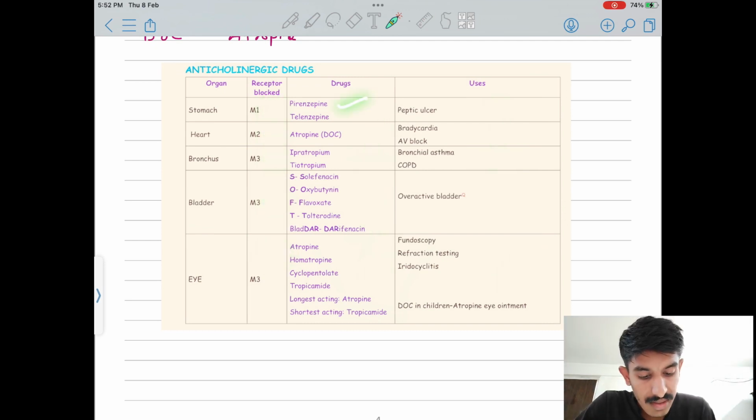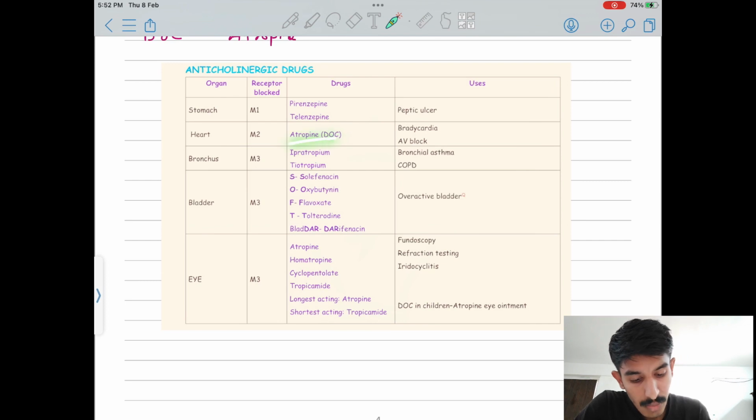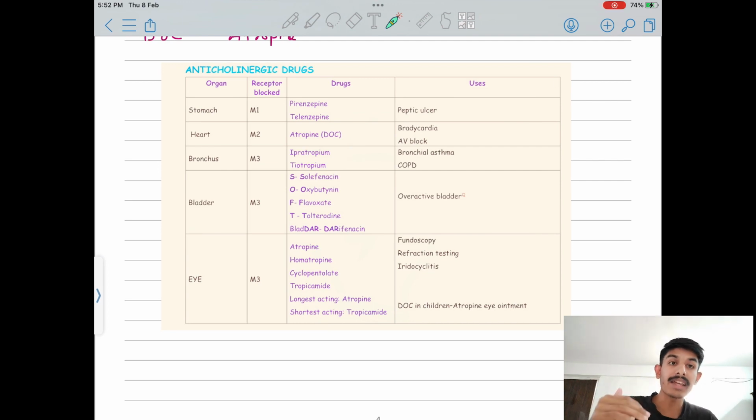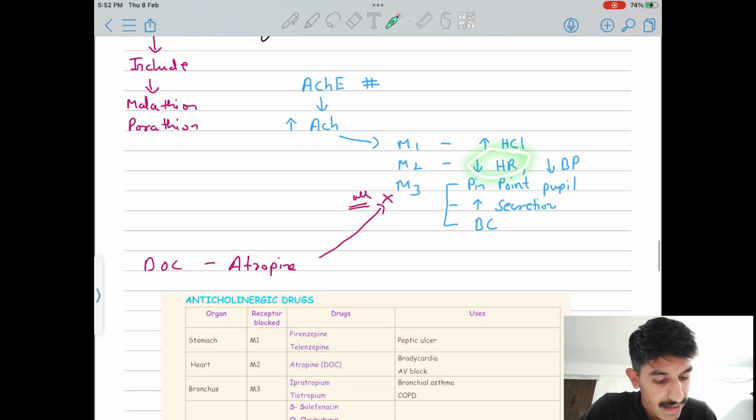For example, pirenzepine and telenzepine you will use in peptic ulcer. As you studied in the previous lecture, I told you about pirenzepine and telenzepine for peptic ulcer disease. Then atropine, which I told you about, is used for bradycardia and AV block. Bradycardia means heart rate decrease, and tachycardia means heart rate increase. Remember, atropine is the drug of choice. As you can see here, I also wrote heart rate decrease.